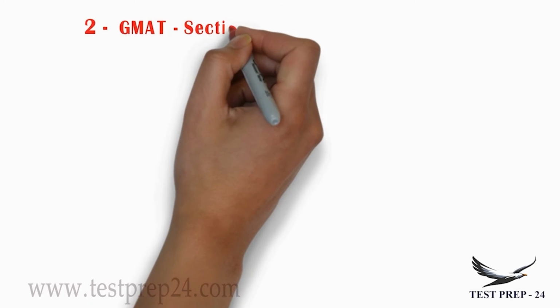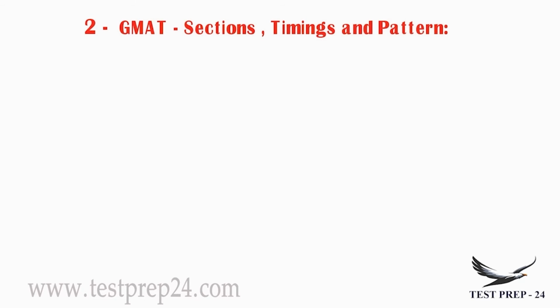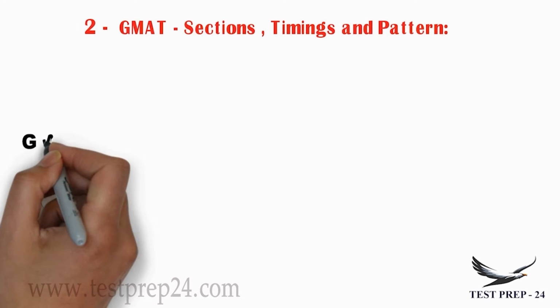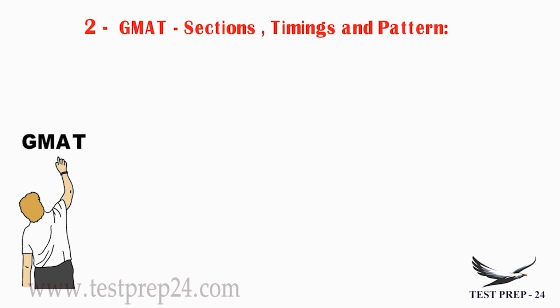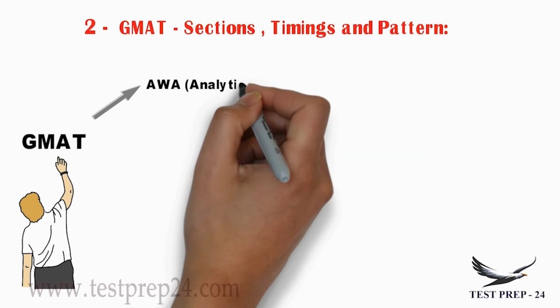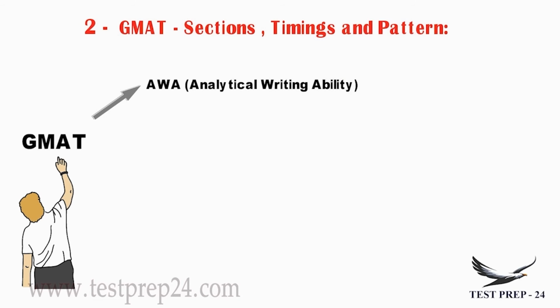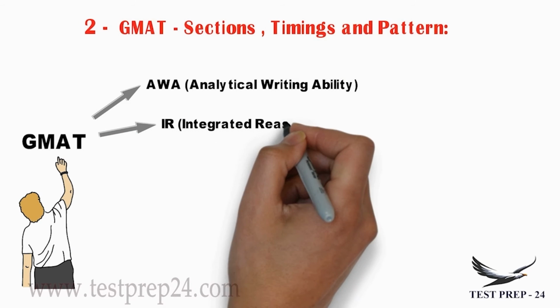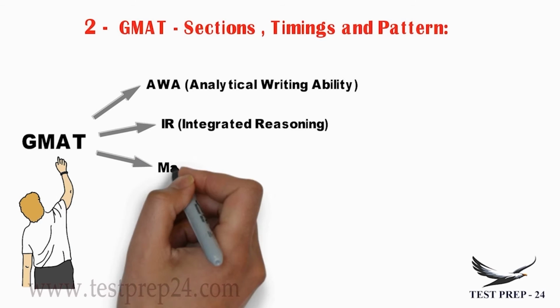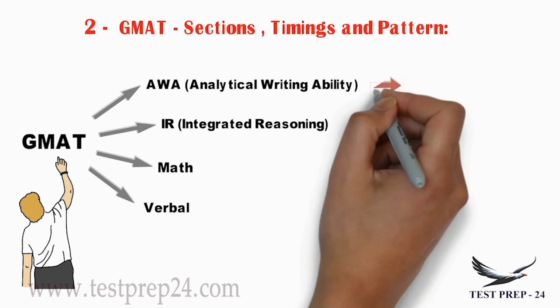Now let's discuss the sections, timings and patterns of the GMAT. GMAT consists of 4 sections. The first one is AWA, that is Analytical Writing Ability. Next is IR, Integrated Reasoning. Then we have Maths and then it's the Verbal section.